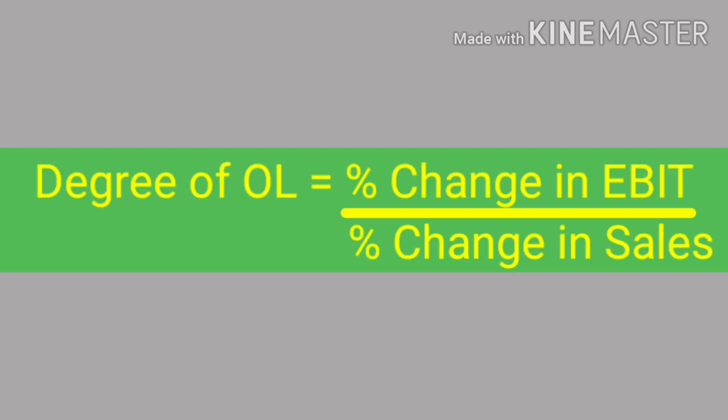Degree of operating leverage can be calculated by dividing the percentage change in EBIT by the percentage change in the sales. You remember the formula for operating leverage was contribution divided by EBIT. Here it is percentage change in EBIT divided by percentage change in the sales. Why is it so? The reason is that the percentage change in the contribution and the percentage change in the sales is the same. And we will be more interested in knowing the effect of percentage change in the sales on EBIT and not the contribution. That's why the formula is designed as percentage change in the sales.